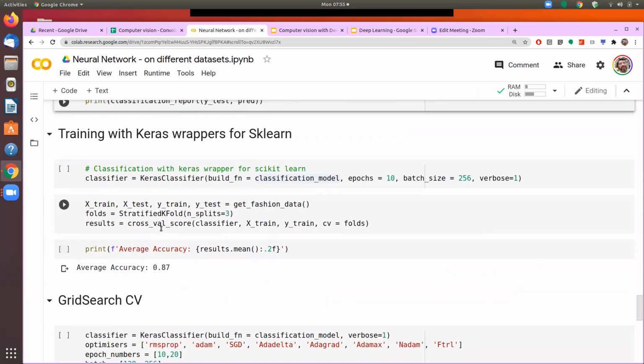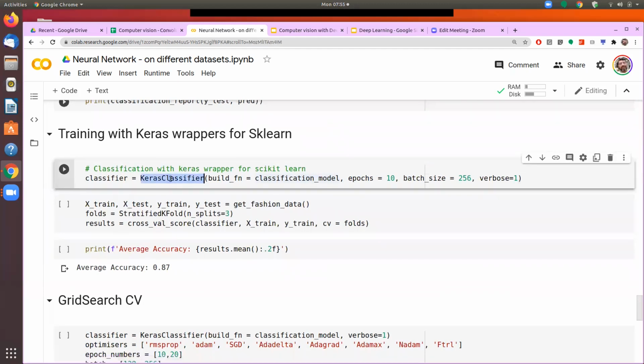So we'll call this wrapper for the classifier function, and the same way it can be called for regression. So we call KerasClassifier, and then within that, we provide the name of our neural network model.